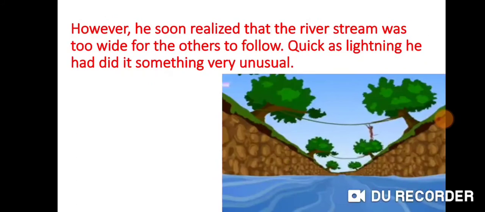However, he soon realized that the river stream was too wide for the others to follow. Quick as lightning, he did something very unusual. So, the Monkey King, since he was big and huge, it was easy for him to jump from one side of the river to the other. But as the other monkeys were small, it was not possible for them to do so.